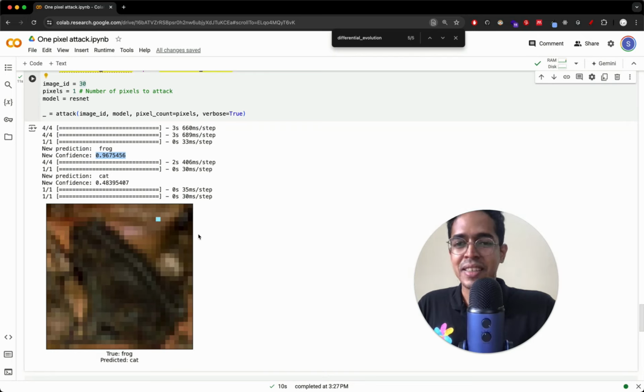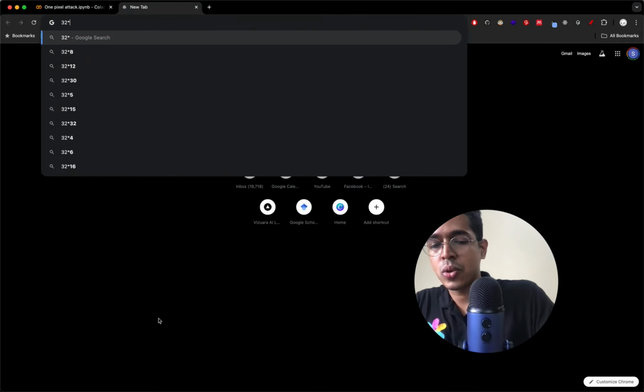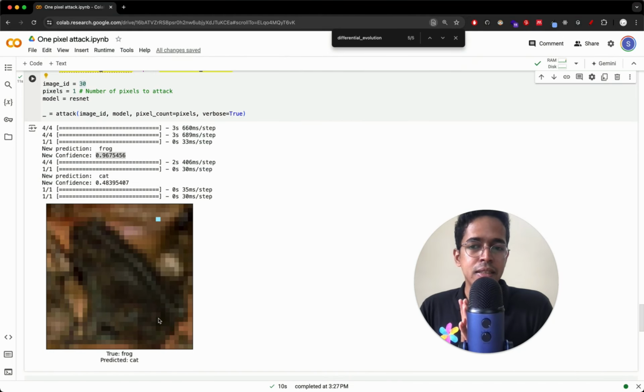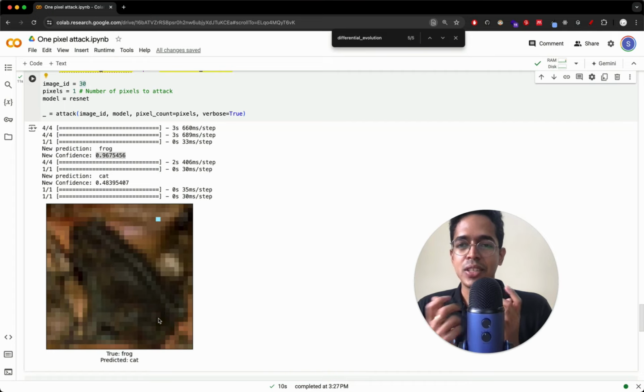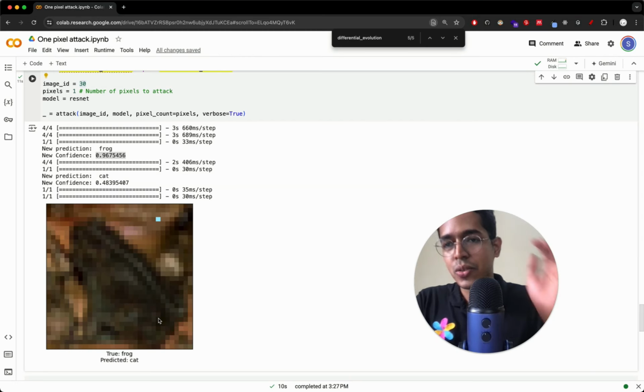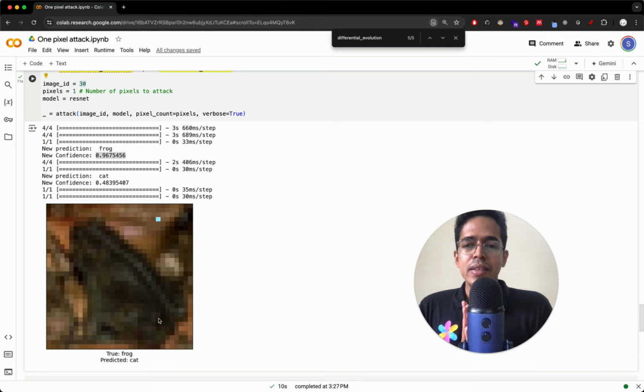It's beautiful, right? You will think, how is the neural network saying that this image is a cat? Does it make any sense? It looks exactly the same. No pixels seem to have been changed. So 32 multiplied by 32 is what? It's 1024. So there are 1024 pixels in this image. Just one out of those 1024 pixels is changed. The remaining 1023 pixels are the same. And this is what you have. Yeah, 32 by 32 is 1024. So this is fascinating, right?